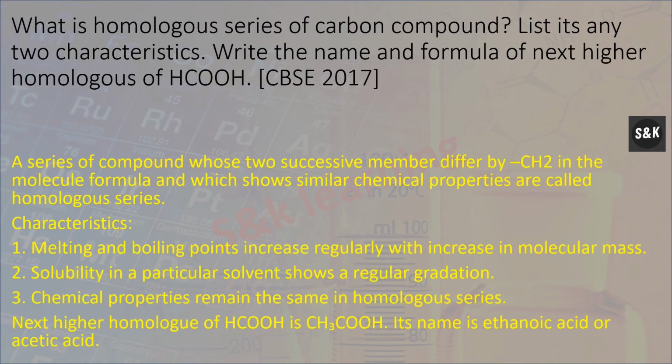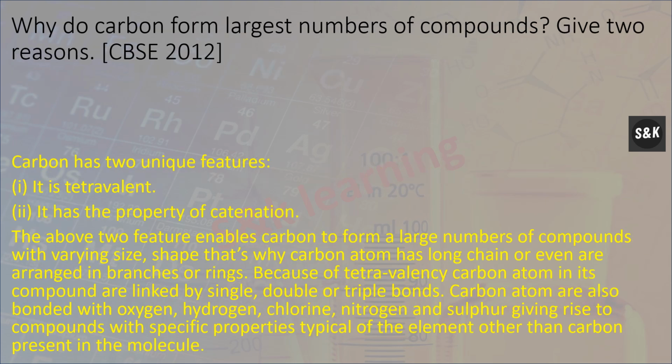What is a homologous series of carbon compounds? A series of compounds whose two successive members differ by CH2 in the molecular formula and which show similar chemical properties is called a homologous series. Characteristics: melting and boiling points increase regularly with increasing molecular mass. Solubility in a particular solvent shows a regular gradation. Chemical properties remain the same in a homologous series.